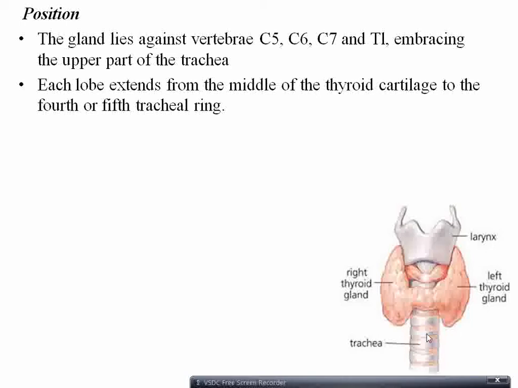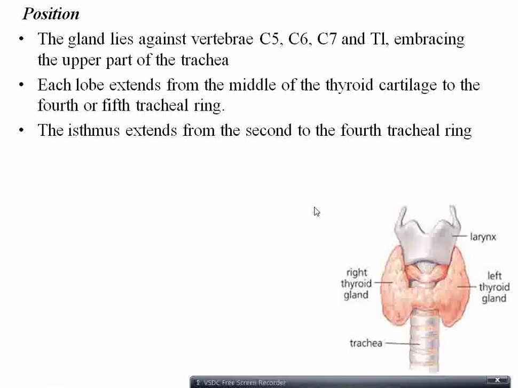So these are the tracheal rings. These are made of hyaline cartilage. They are incomplete rings, and there are many of them. So it is related up to 4 or 5 cartilaginous rings. The isthmus is related to the second to fourth tracheal ring. So this is the cartilage called thyroid cartilage. Below that there is the cricoid cartilage. Then the tracheal rings start: 1, 2, 3, 4, 5 in that way.